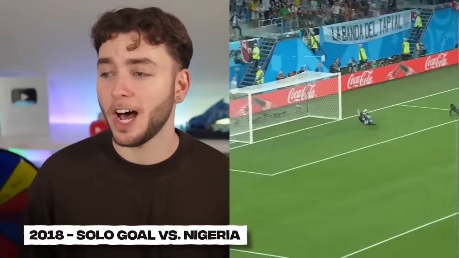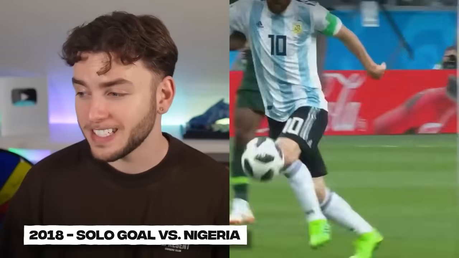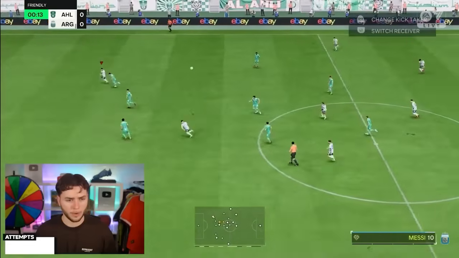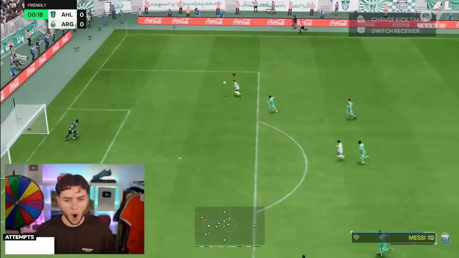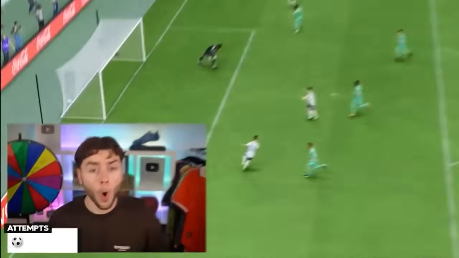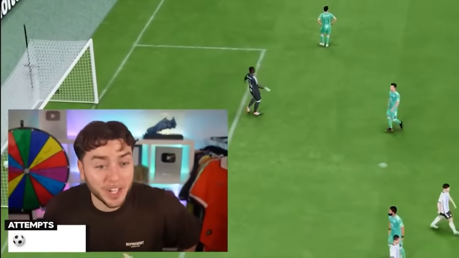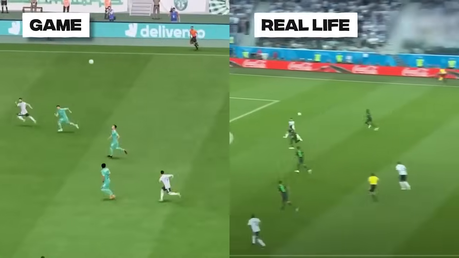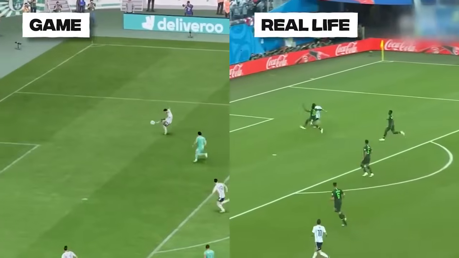The impossible touch. He controls it off his knee, then touches it down all on the same leg. This might be the hardest goal we're going to have to recreate. But I was wrong, as somehow, with a miracle, Messi did this. Oh! He touched it off the knee. He just replicated his goal in real life with almost perfection.